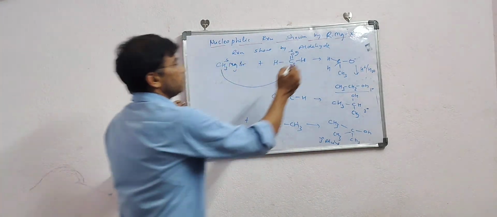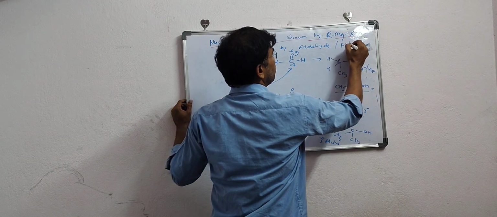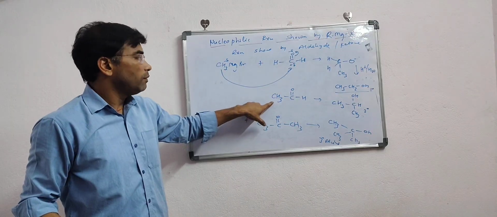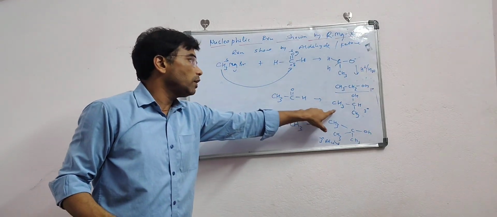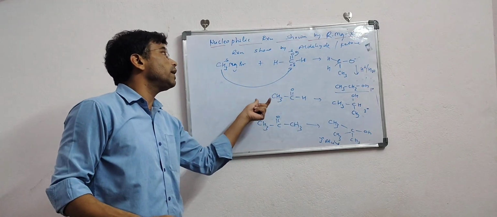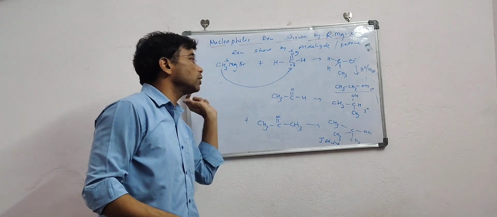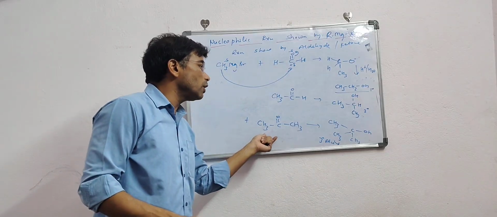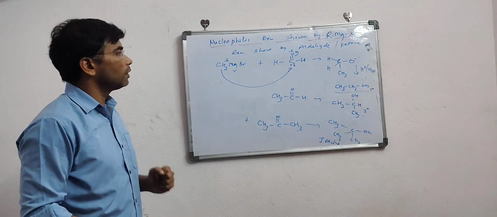So this is the reaction shown by aldehydes and ketones. Simple aldehyde will give me 1 degree alcohol, then acetaldehyde will give me 2 degree alcohol. I can take any other aldehyde other than formaldehyde. All different types of aldehyde will give me 2 degree alcohol, and a ketone will give me 3 degree alcohol.